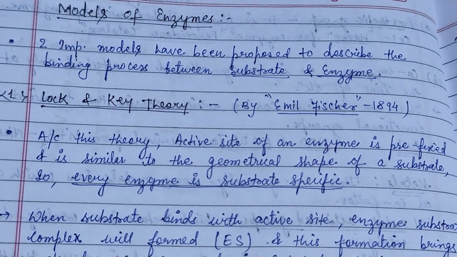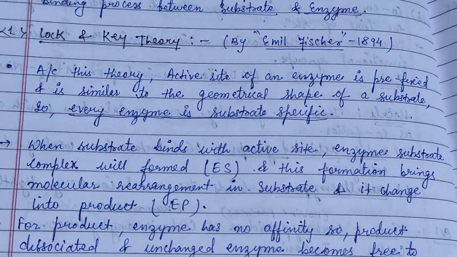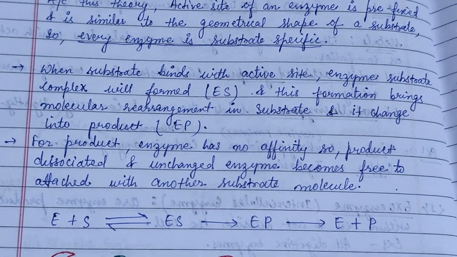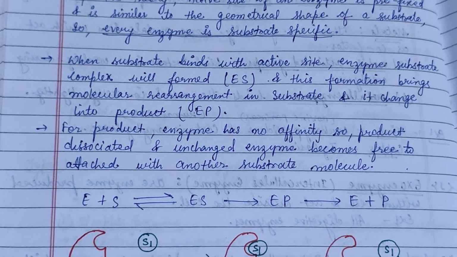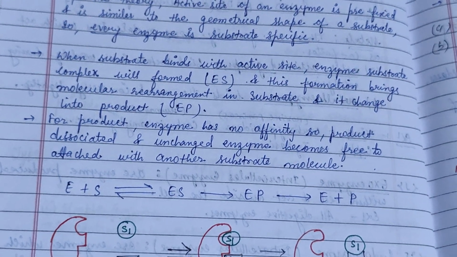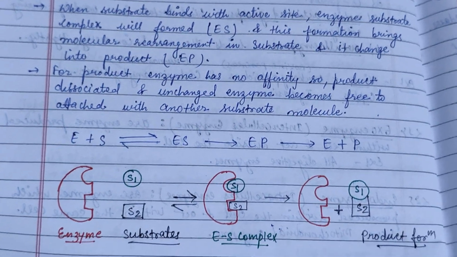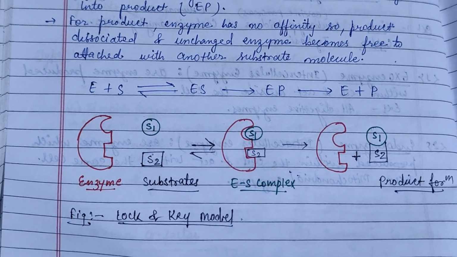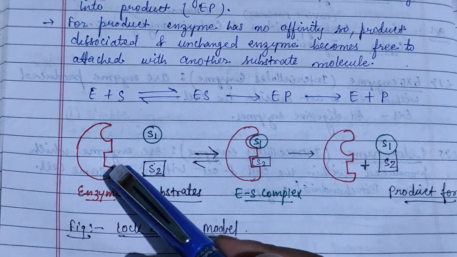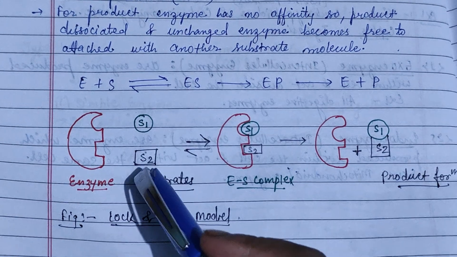The two important models of enzyme action: the first one is the lock and key theory by Emil Fischer, and the second one is the induced fit theory given by Daniel Koshland. According to the lock and key theory, the active site of an enzyme is prefixed and is very similar to the geometrical shape of the substrate. So here is the figure of the lock and key model, that is the active site. These are the active sites of an enzyme which is substrate specific and is similar to the shape of the substrate.